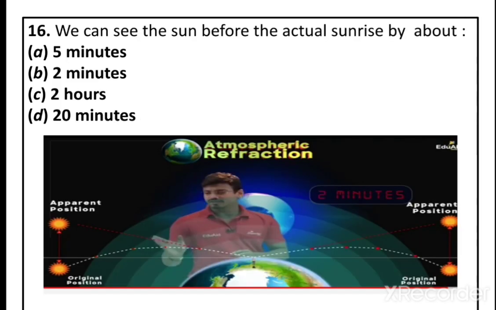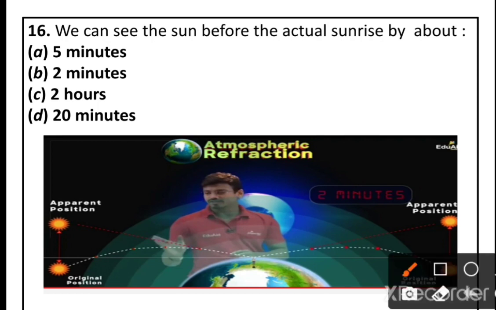In 16th question, we can see the sun before the actual sunrise by about option A 5 minutes, option B 2 minutes, option C 2 hours, option D 20 minutes. See, this is our earth and this is a horizon line.